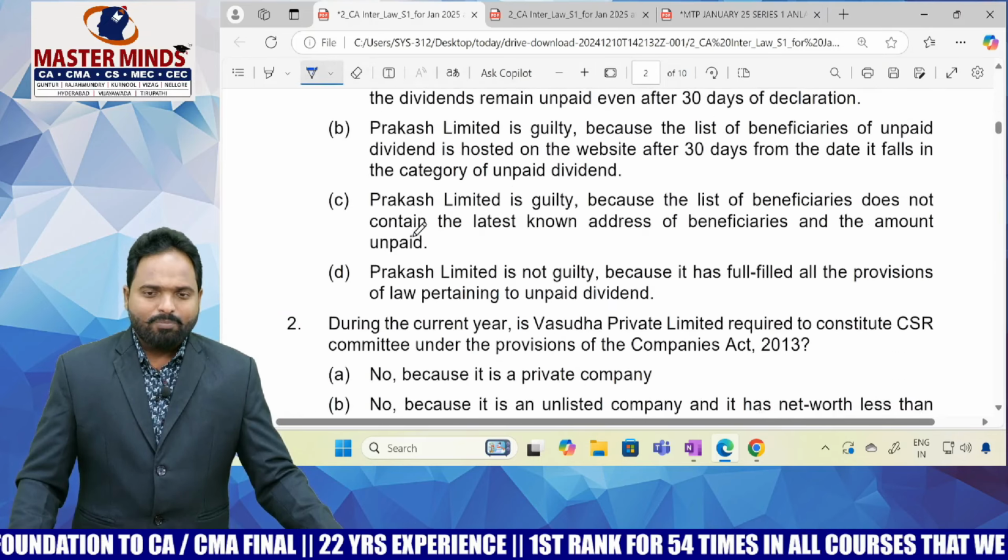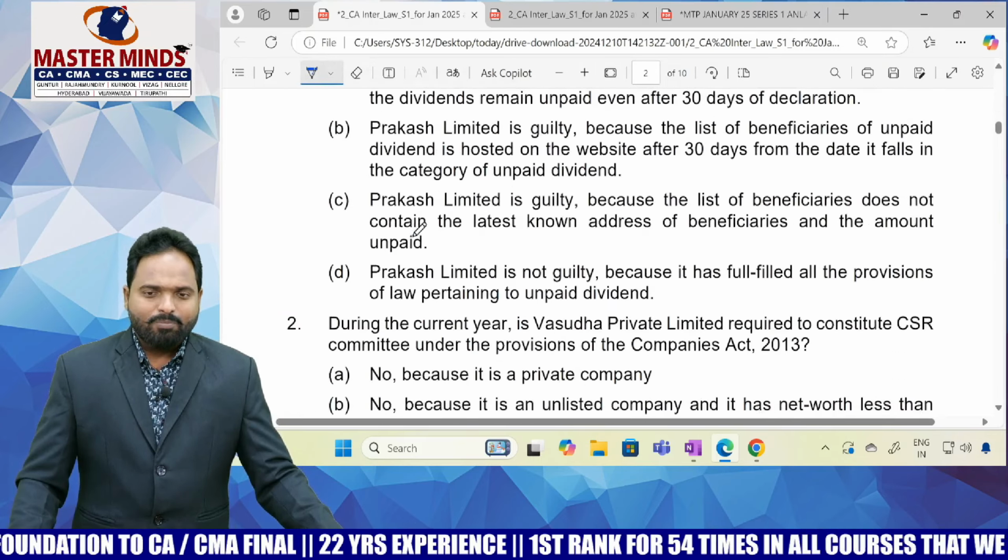If you observe, this is nowadays the trend of asking MCQs. Not just yes or no; for yes also they are giving options. Not only should you know yes or no, but also you should know what the reason is for saying yes. Then only you can answer this MCQ. Do you understand what I am saying, ma'am? You know yes or no, right? No. Even though you are saying yes or no, it is not complete. Yes with reason and no with reason, you have to select. There are two options for yes, two options for no.